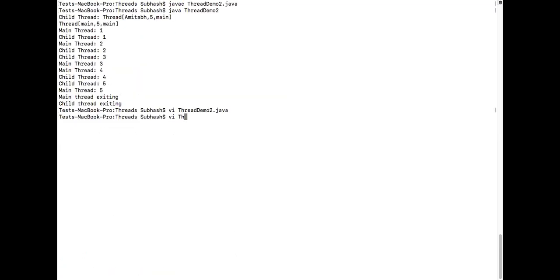Right now, ThreadDemo3.java. Okay, so what are we doing in thread? No, let us not go to this. This is another way of creating threads, not required. Okay, I'll not confuse you now.